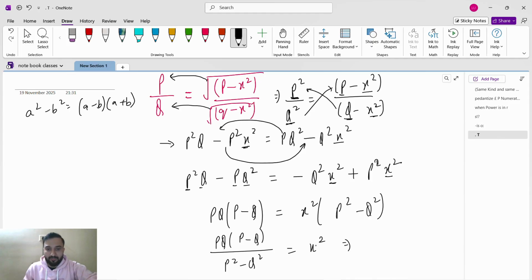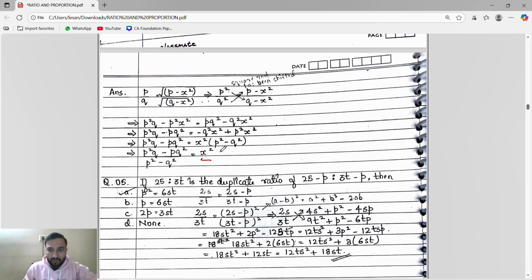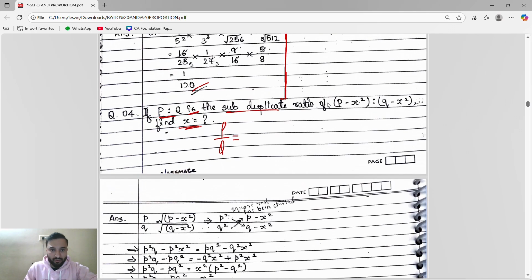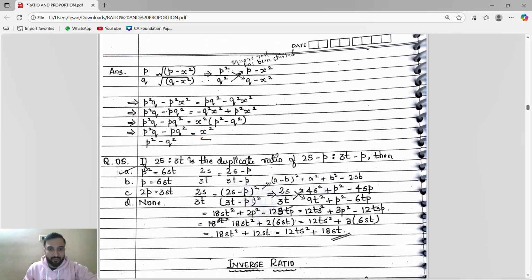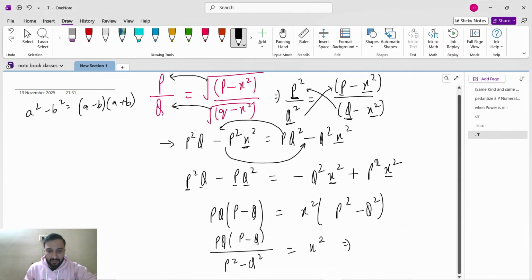Okay, see x square, fine. Chalo. Find x square, guys. This is the x square. So find not x, find x square. Okay, so guys, done. Option is this, we'll get the answer. It depends upon option, guys. If option is like this, pq common, then we'll take like this. Square.